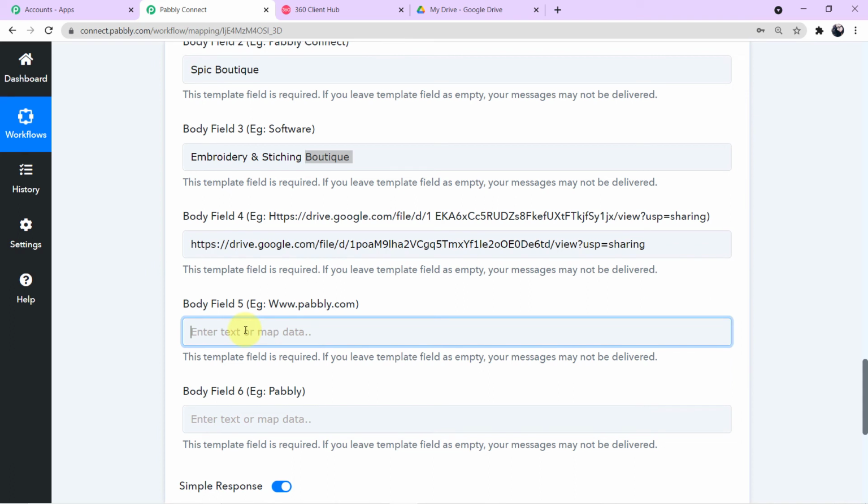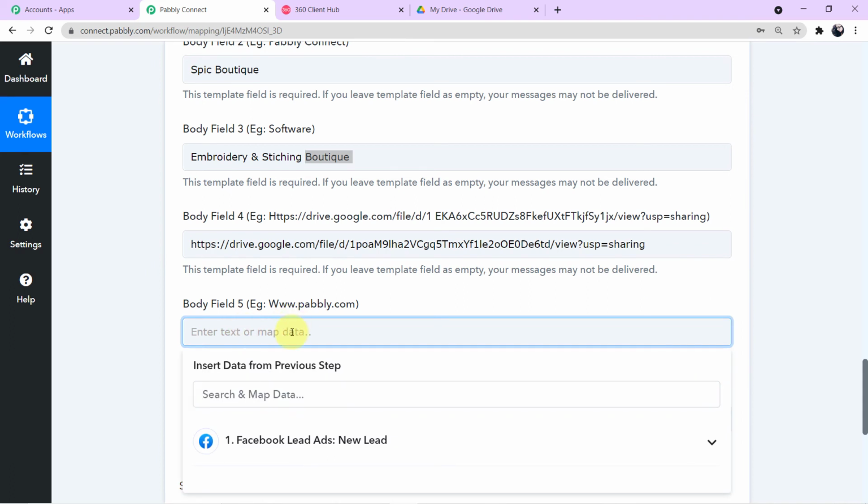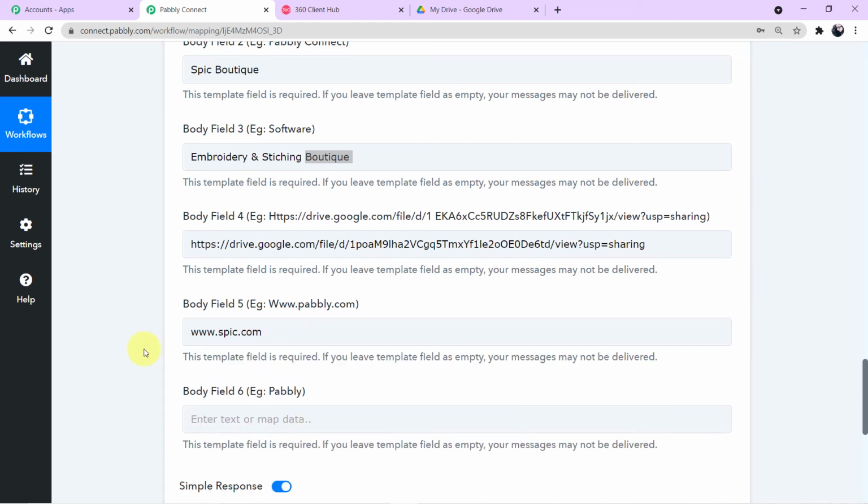Okay, simple. Now in body field 5 it is asking for the website name. So let me enter the website name. Okay guys, this is just for an example. I am filling all of the fields. Whenever you create your particular template, you can add the fields, the variables, according to yourself. It is not necessary to add some particular amount of variables. It is completely on your need.